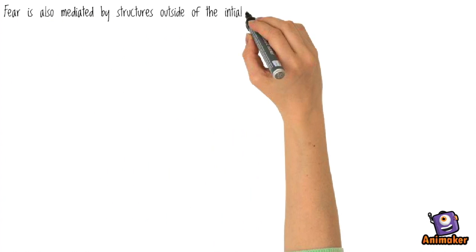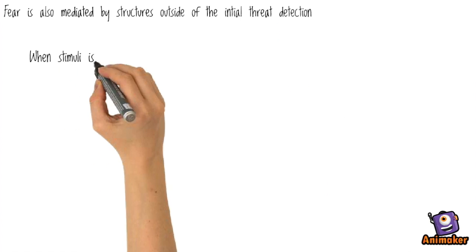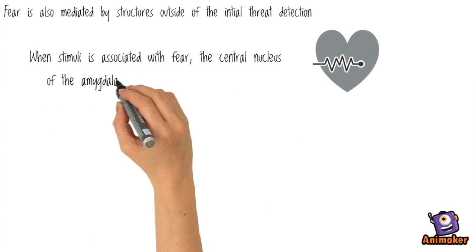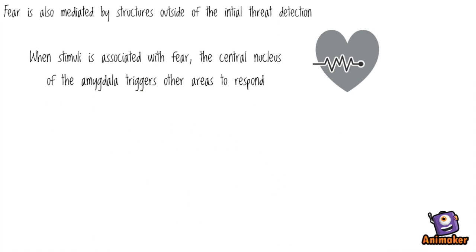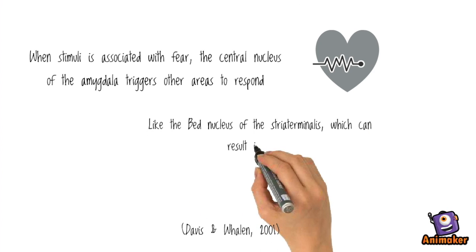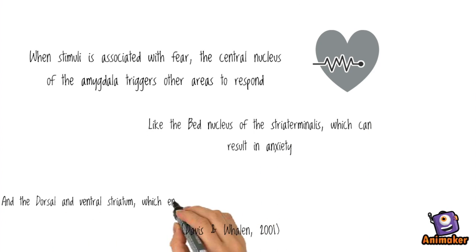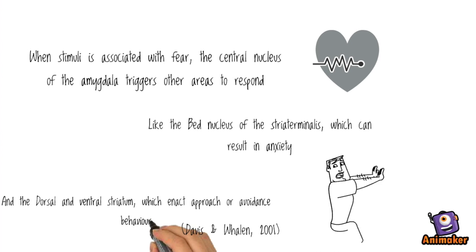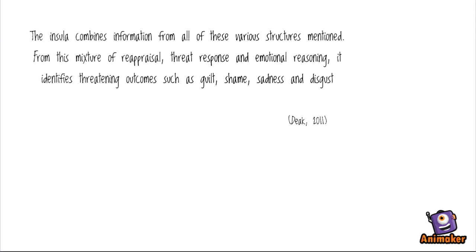Fear is also mediated by structures outside of the initial threat detection. When stimuli is associated with fear, the central nucleus of the amygdala triggers other areas to respond, like the bed nucleus of the stria terminalis, which can result in anxiety, and the dorsal and ventral striatum, which enact an approach or avoidance behavior. The insula combines the information of reappraisal, threat response, and emotional reasoning, and it identifies threatening outcomes such as guilt, shame, sadness, and disgust.